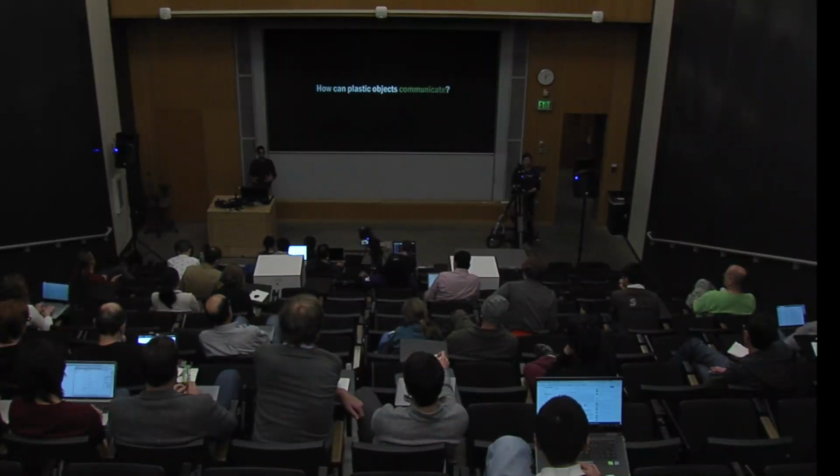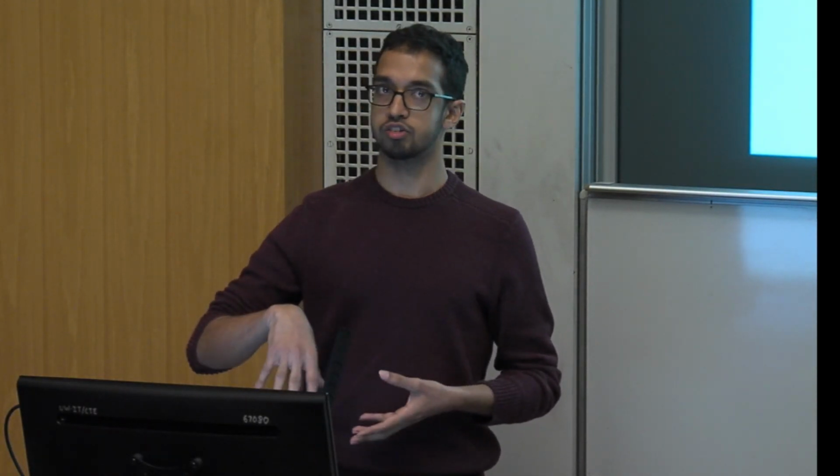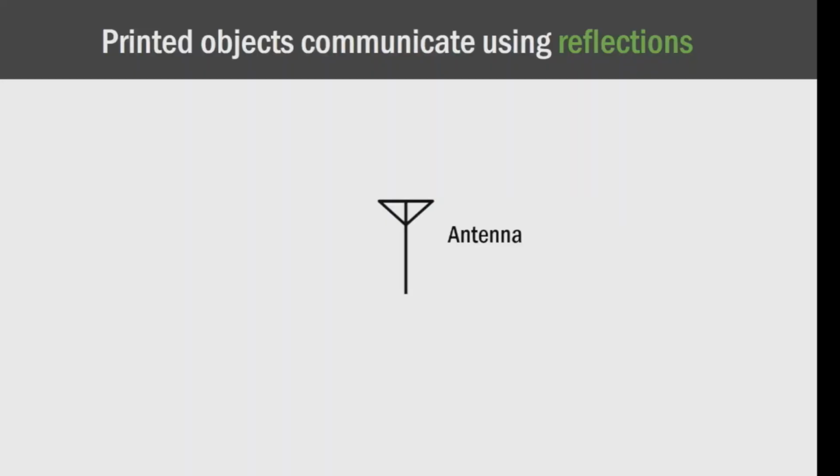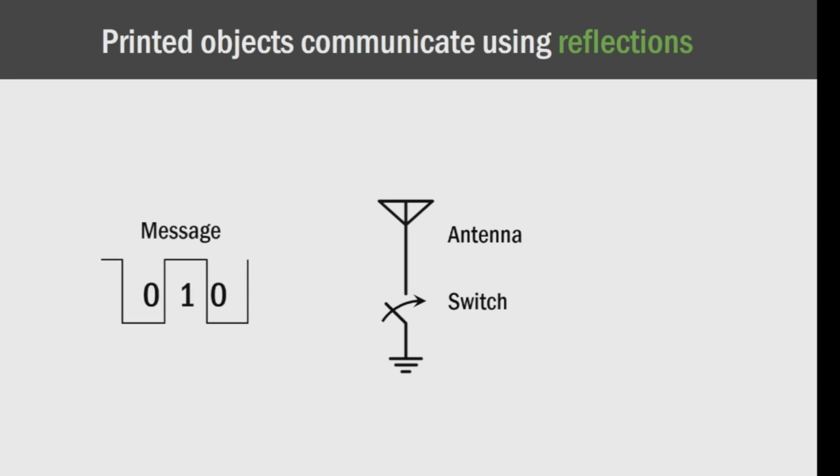And to really understand this, first we need to answer the question, how can a plastic object communicate? The answer is that, unlike things like our Wi-Fi chips that exist in our phones and everything else, our printed objects communicate using reflections. And this requires three different components. The first is an antenna, second a switch, and then the message that we want to transmit.